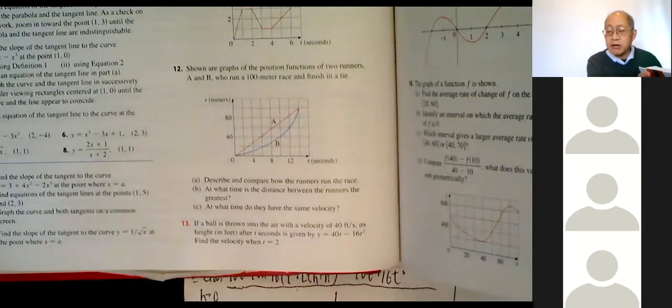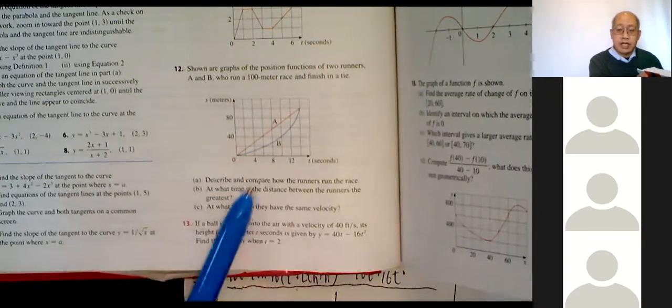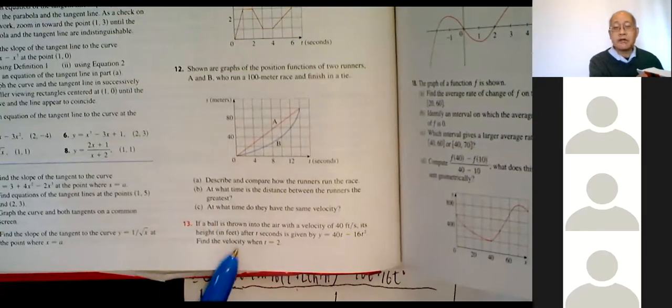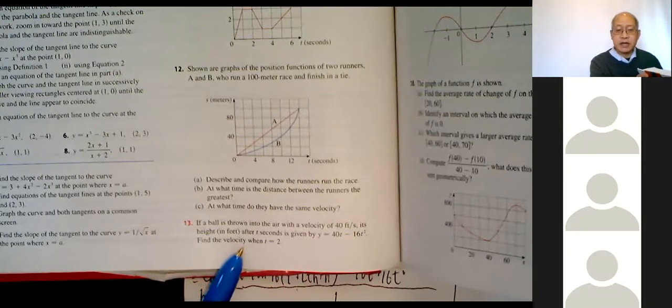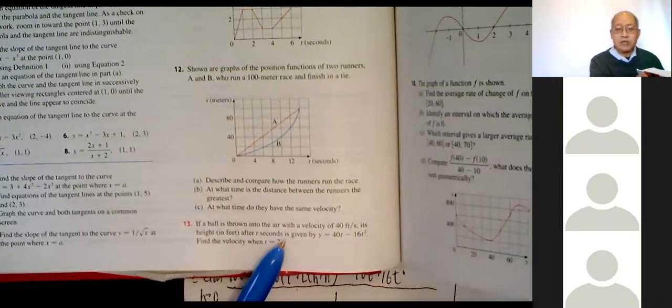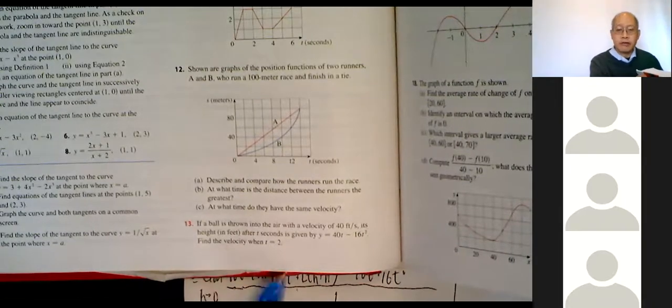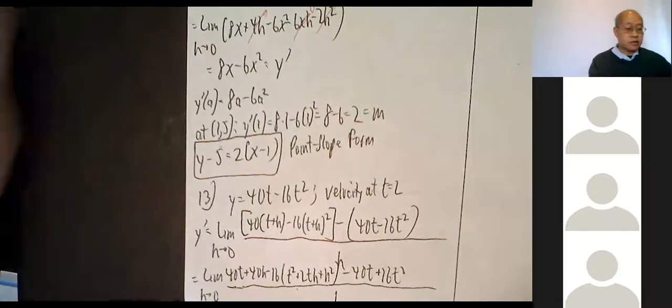Okay, way back in section 1 when we were doing all those graphs, we had the tangent to the curve. One of the applications was that it also gives us the velocity. Velocity, you might recall, is the instantaneous rate of change, instantaneous speed. So for us, we now know that means derivative. So when asking for the velocity, it means find a derivative and plug in 2. Let me do this one, and then maybe I'll stop after that one.